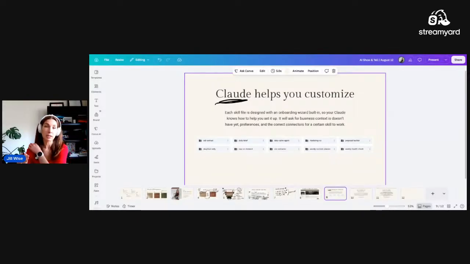So it will ask for your business context that maybe you don't have yet. It'll help you connect the correct connectors for the skill to work. It will ask you for your preferences. It has a very specific interview process to help you set these up. You'll see in here too that there is the call extract one in here.